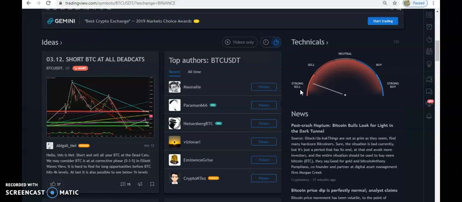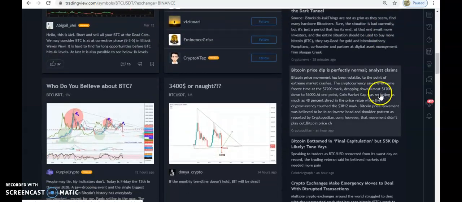Exit the market. Then neutral means it is indecisive. It hasn't decided whether you should sell or whether you should buy. Here is buy, it's saying you should buy. Here is strong buy, it means you should borrow, you should use your last money to buy. But then, like I said, you do not base your decision on what this is showing. I'm just talking about it so that when you come across it, you do not start asking, what is this thing? So that's just it.